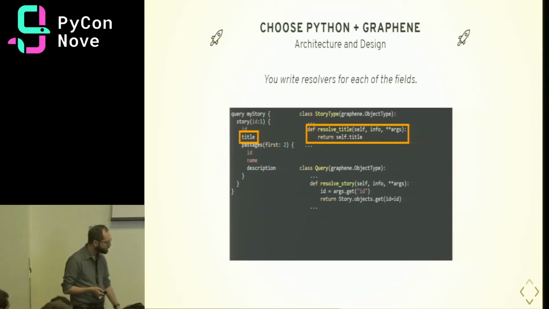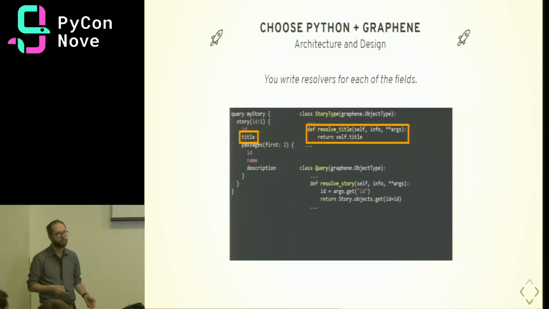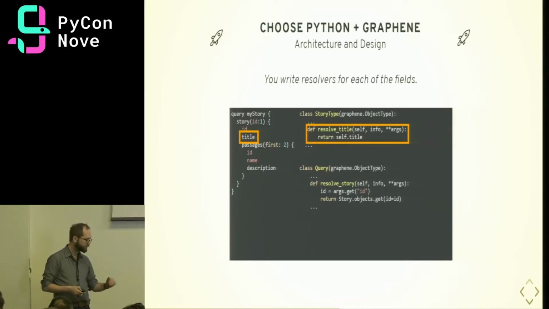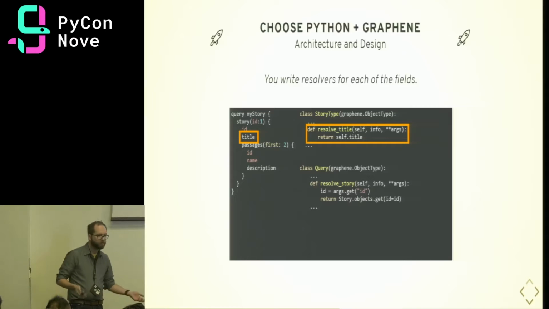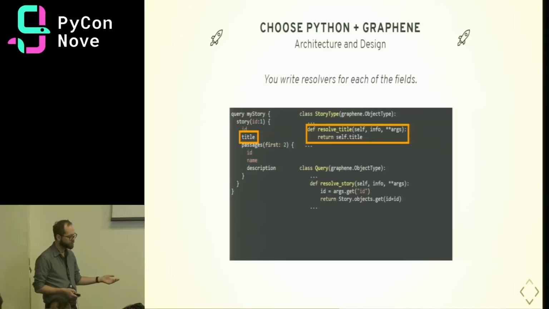It's pretty easy. With Graphene, there's also a bit of magic too. If you want to be lazy and the title field matches the schema and your ORM, you don't have to write it. You can have an implicit resolver. But maybe you don't like magic and you'd rather have explicit over implicit, you can do that too. There are also more helpers with Graphene Django bindings, but you can explore those on your own.